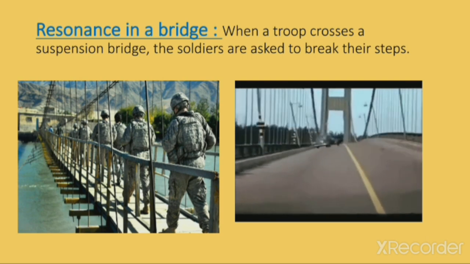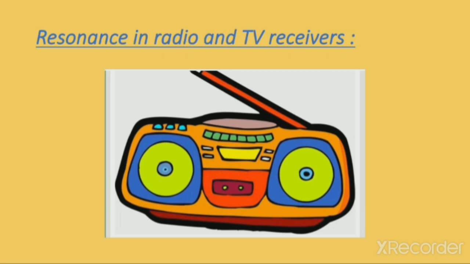Now in the case of radio and TV receivers, when we turn the knob of the radio to listen to our favorite channel, like if we like to listen to 92.1 FM, 99.9 FM, or any other which is your favorite, we turn the knob of the radio.